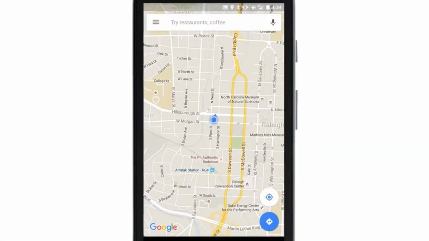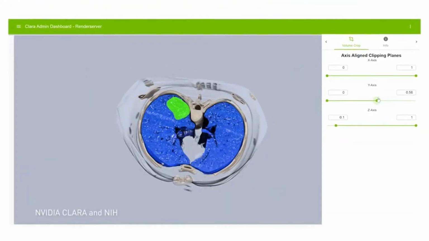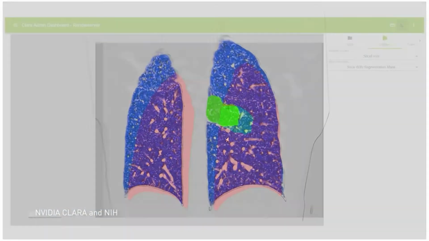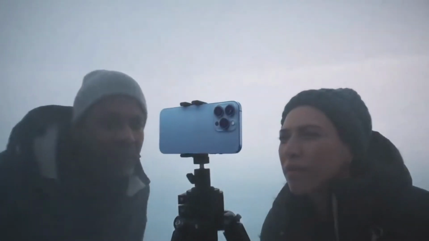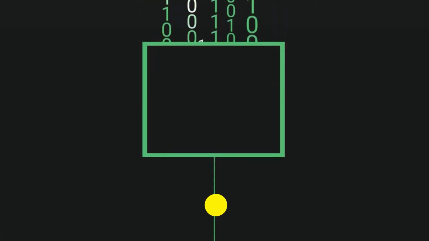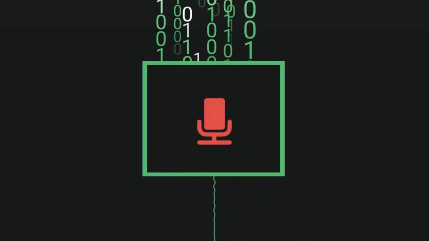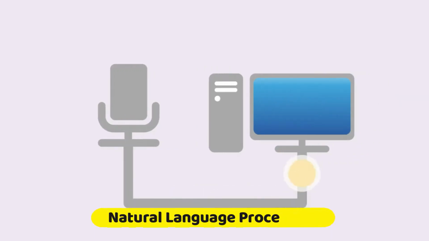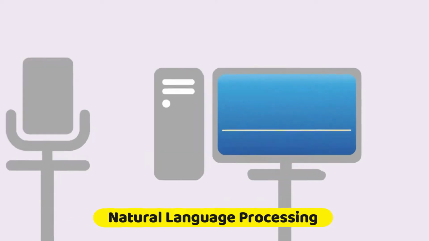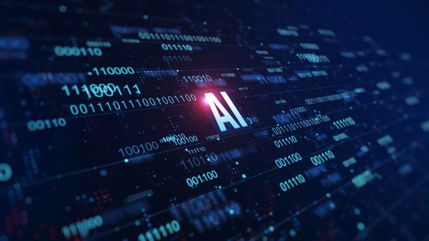Now let's discuss its impact on our daily life. AI is currently being applied to a wide range of functions in the lab and in commercial or consumer settings. It includes technologies like speech recognition. It allows an intelligent system to convert human speech into text or code. Natural language processing, which enables conversational interaction between humans and computers. Siri works on the same principle. So this is what AI means and how it works.